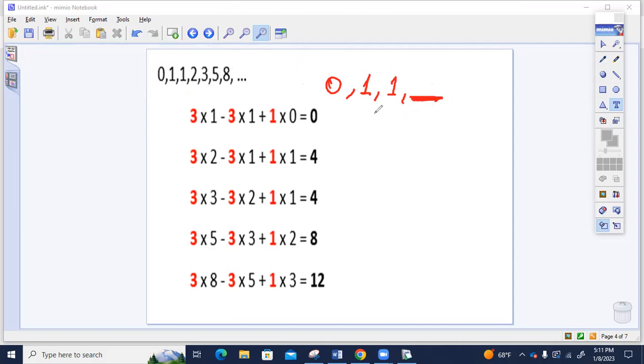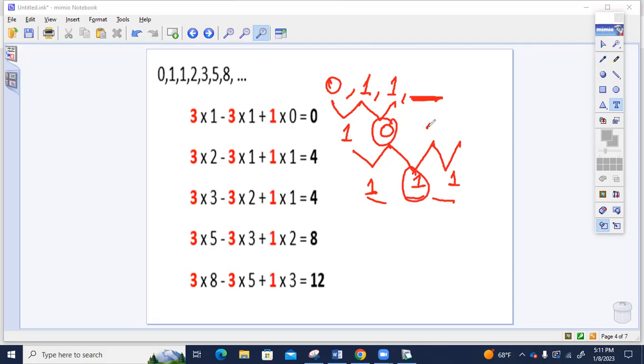To make it quadratic, the second differences must be the same. The difference between 0 and 1 is 1. The difference between 1 and 1 is 0. The difference between 1 and 0 is 1. Since the second differences must be the same, 1, 1, 1. So what would be the next term? We add 0 and 1. 0 plus 1 would be 1. And we add 1 and 1. 1 plus 1 would be 2.